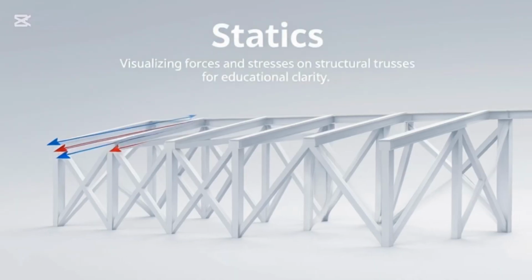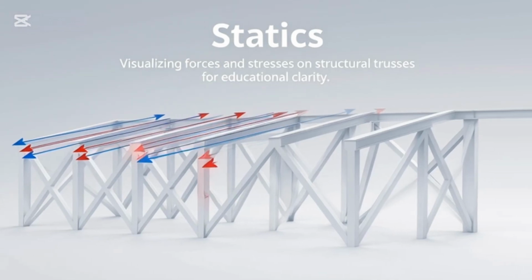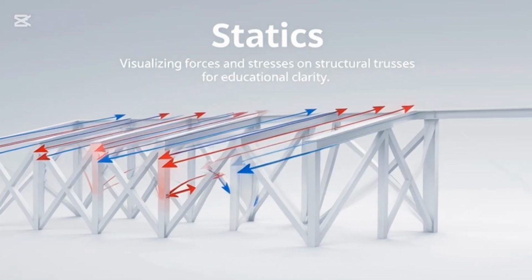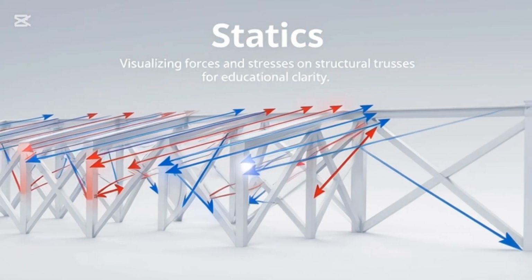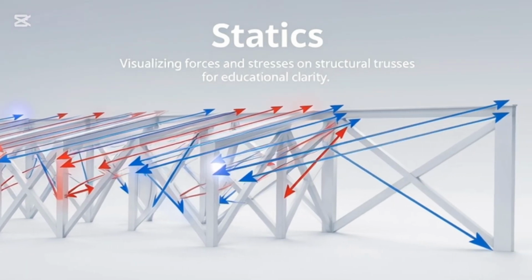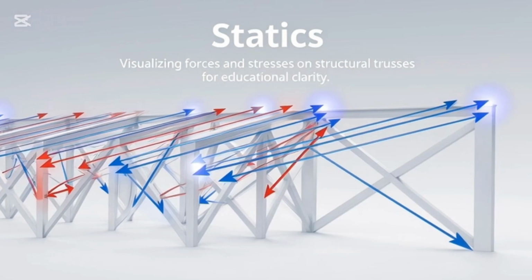Branches of mechanics in civil engineering. 1. Statics studies objects at rest or in uniform motion. It calculates forces and stresses in structures. Example: determining the load capacity of a beam.